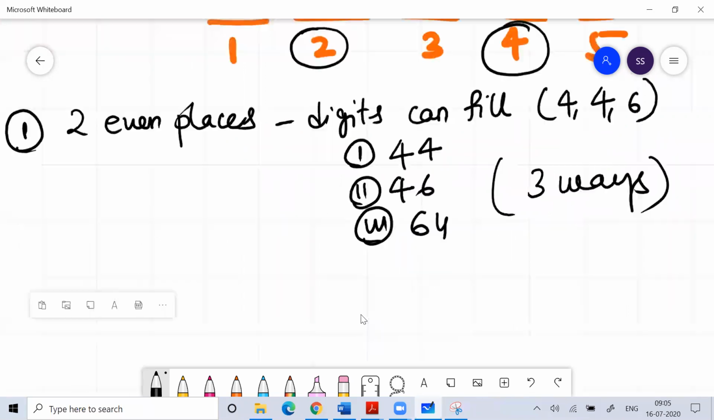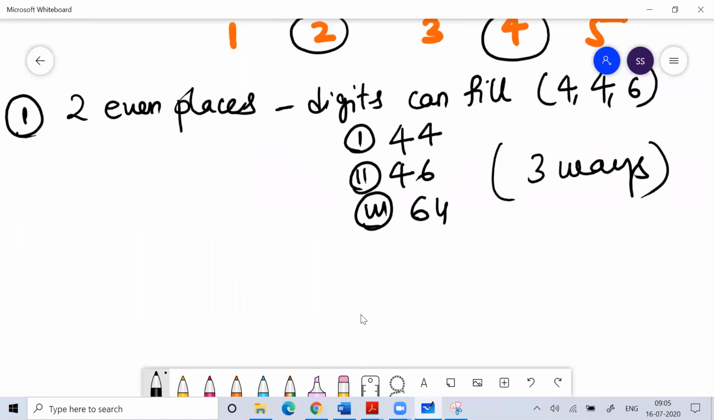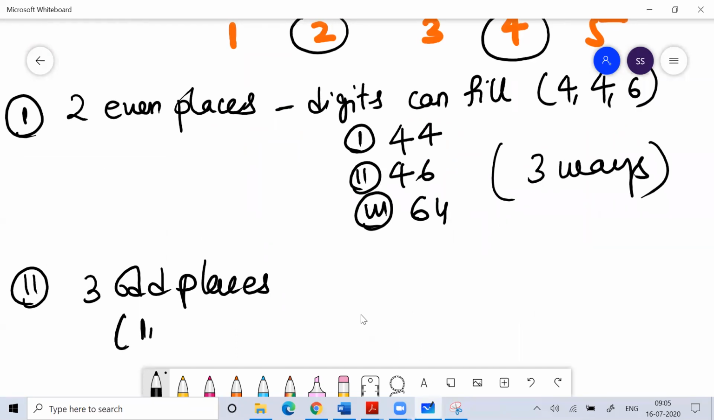Then I have odd digits. Now I have 3 odd places. What are those 3 odd places? The 1st, 3rd, and 5th. So 2 even places were there, and in those 2 even places, the digits can come in 3 ways. Similarly, I have 3 odd places.